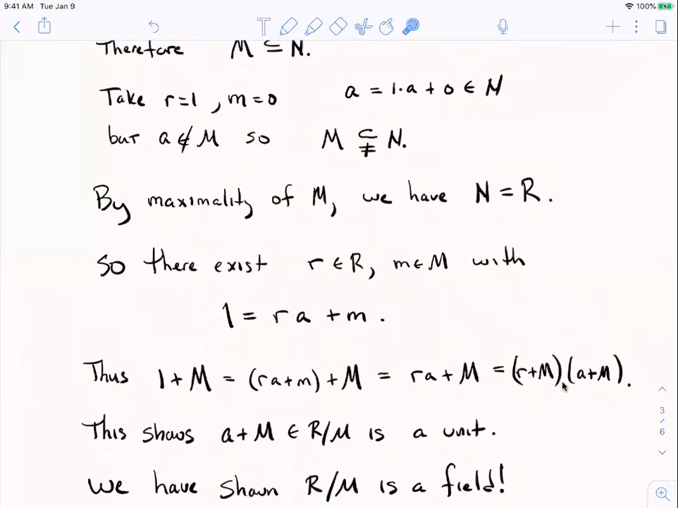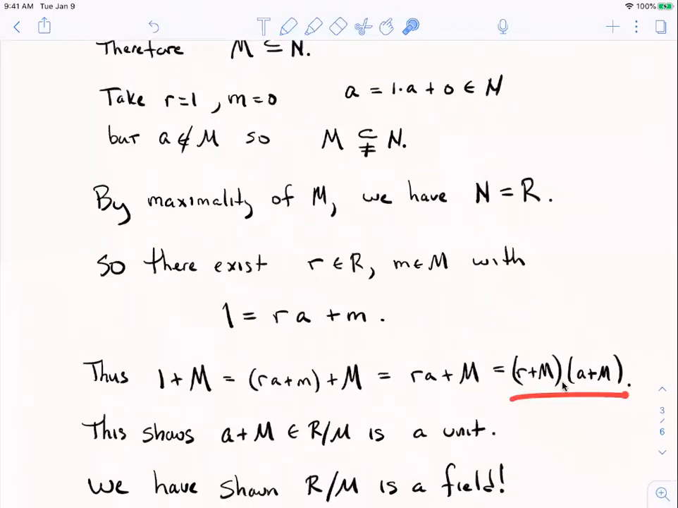So now let's just take a look at the coset. The coset containing 1, well, it's certainly the coset containing ra plus m, because 1 is equal to ra plus m. But little m is an element of M, so that coset is the same as the coset containing ra, yeah? If you take the difference of those two things, that belongs to M. They're the same coset. And then by coset multiplication, I can write that ra plus m as r plus M times a plus M. So what have I done? Let me let those lines go. The unity element in our quotient ring is equal to r plus M times a plus M.